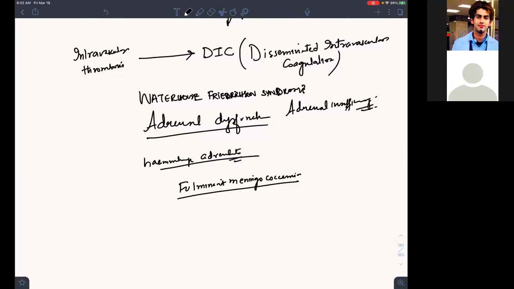Most responsible is this Neisseria meningitidis. Guys, it's important. I am saying this syndrome is important because Neisseria is the one causing this. Your adrenals are bleeding. Are you able to understand? So Waterhouse-Friderichsen syndrome: adrenal insufficiency, adrenal dysfunction, hemorrhagic adrenalitis, fulminant meningococcemia.